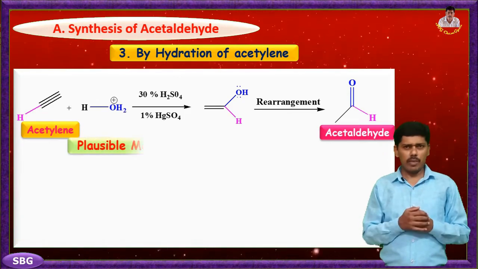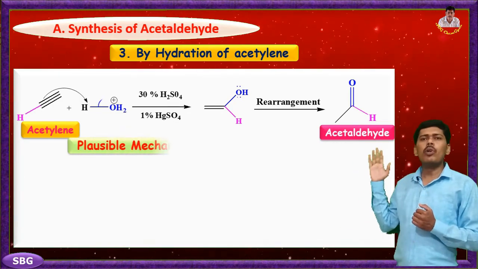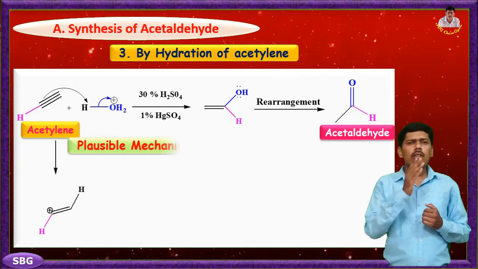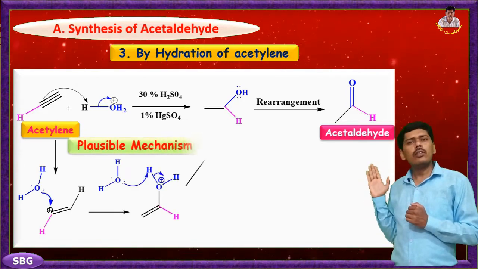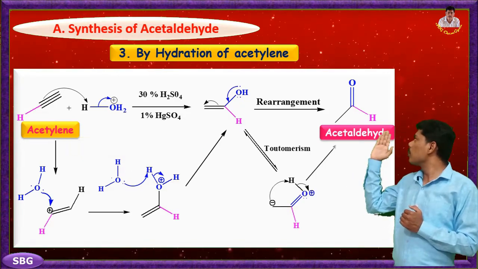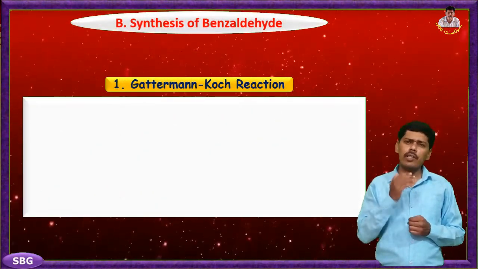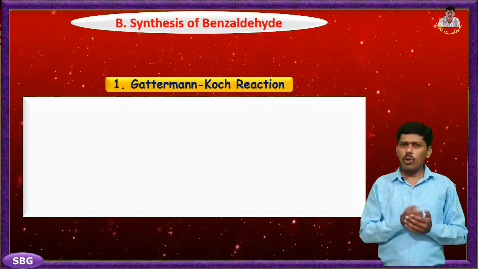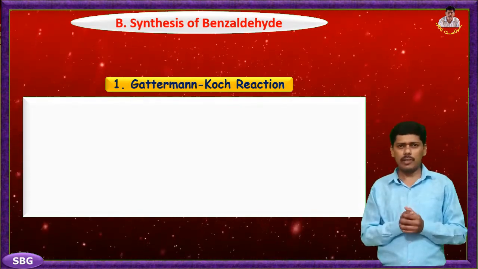In this possible reaction mechanism, a water molecule adds to acetylene to form vinyl alcohol, that is, the enol intermediate, which on tautomerism to the aldo form gives our required product, acetaldehyde. Here we completed synthetic reactions of acetaldehyde. Now we study some synthetic methods for the synthesis of benzaldehyde.